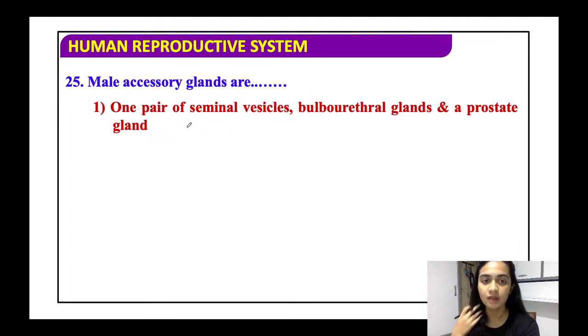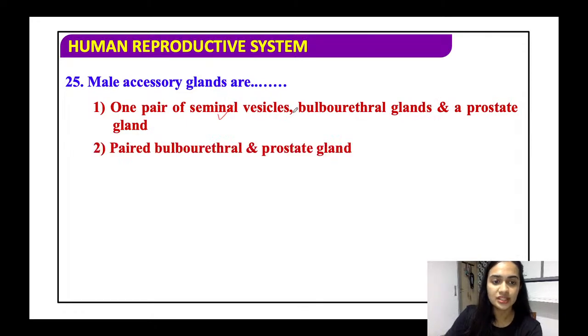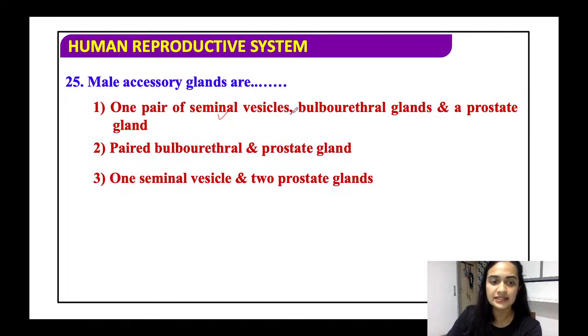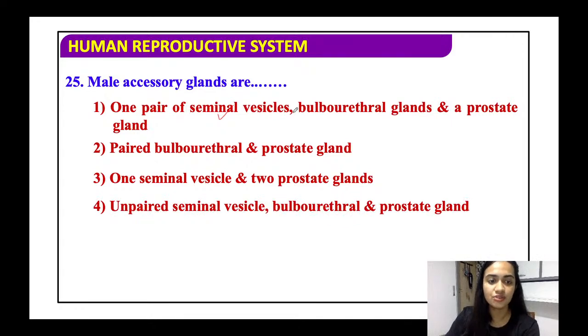This is wrong because seminal vesicle is always present in a pair. Paired bulbourethral and prostate, no, there are three accessory glands here, only two is mentioned. One seminal vesicle and two prostate glands is again wrong.